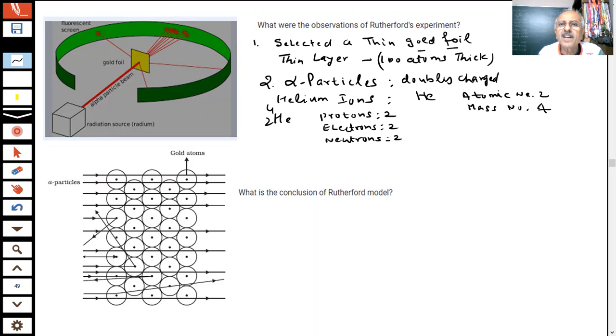So what he did, alpha particles are doubly charged helium. Doubly charged helium means he has removed the electrons from that. What will it mean, student? He plus plus. This is a doubly charged helium. Okay, doubly charged helium ions. This becomes an ion now. You know what are ions? We have told you. This is an atom. This is my helium atom. If I remove 2 electrons, student, then what will it become? Ions.